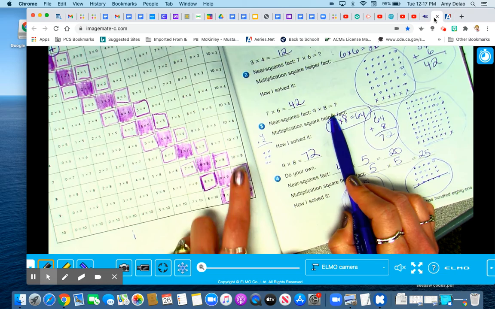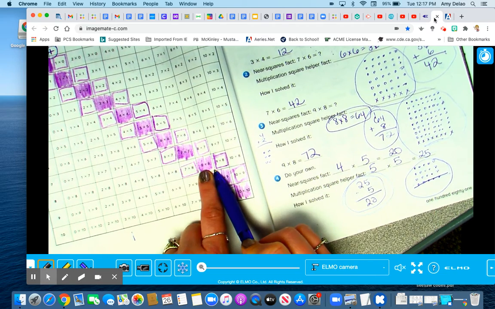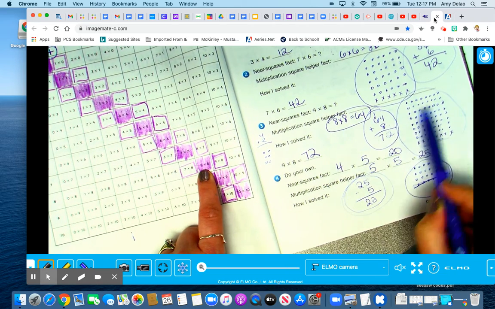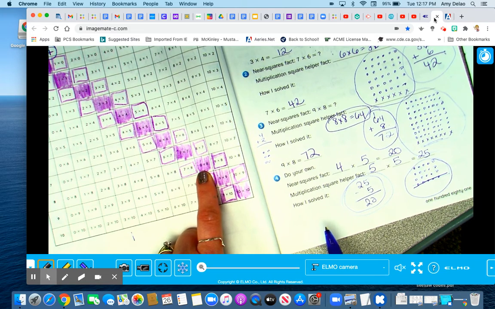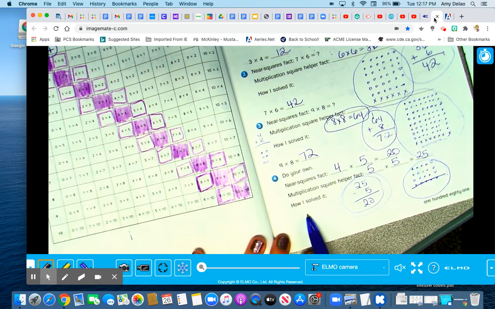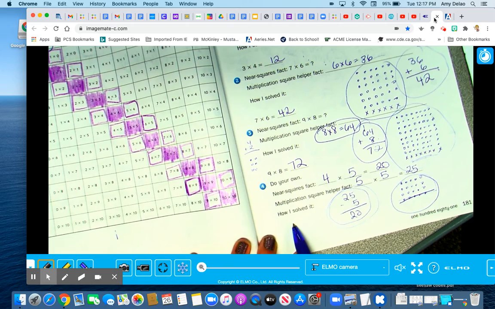9 times 8. There's 9 times 8. There's my helper, 8 times 8. Draw it. Then figure out if you need to add a row or take one away. Okay, here is number 4, where you have to do your own.